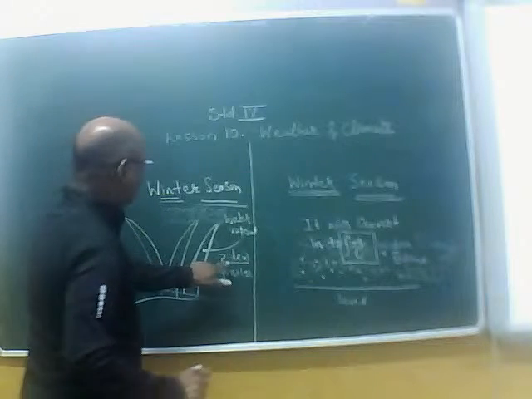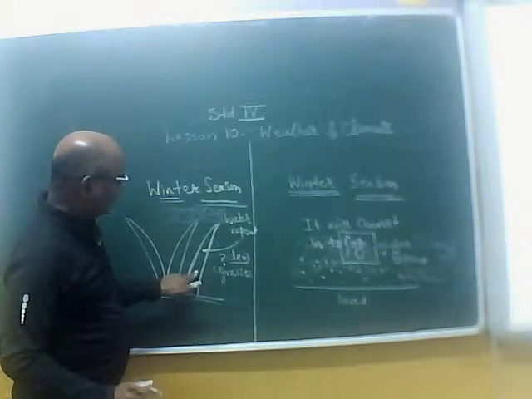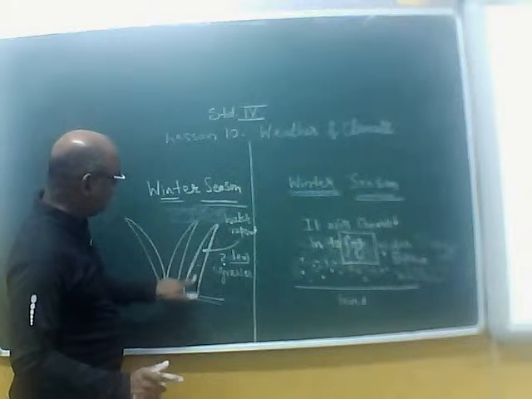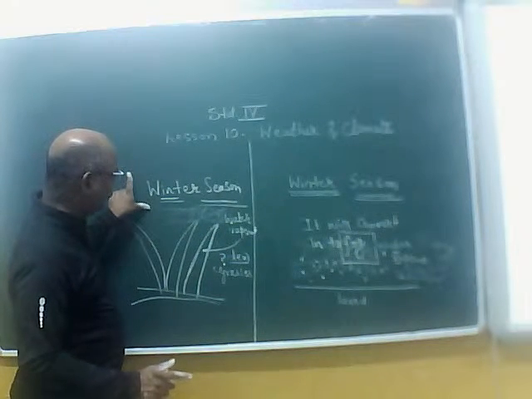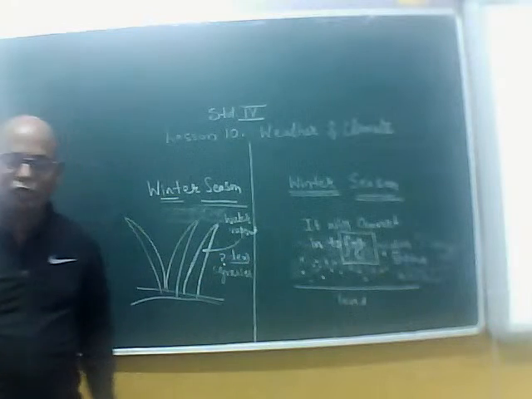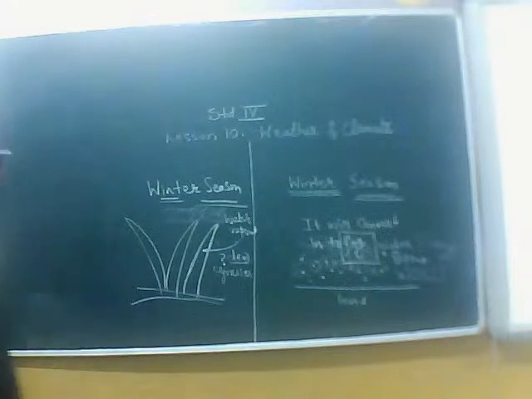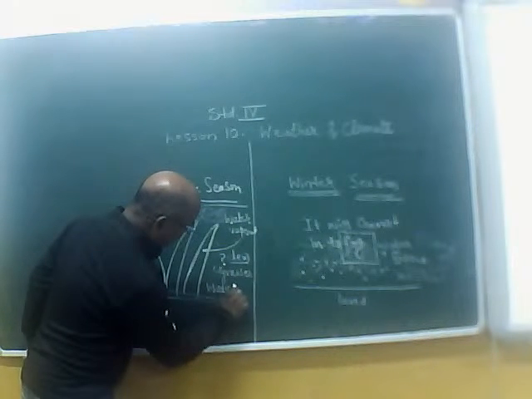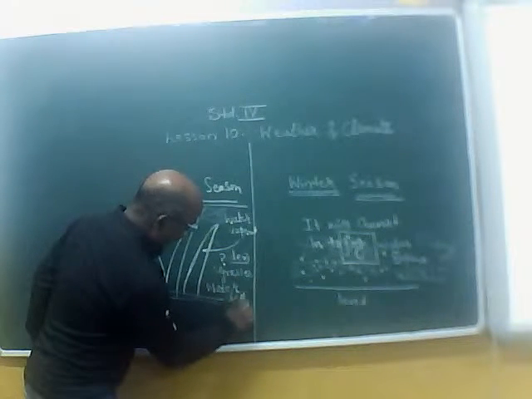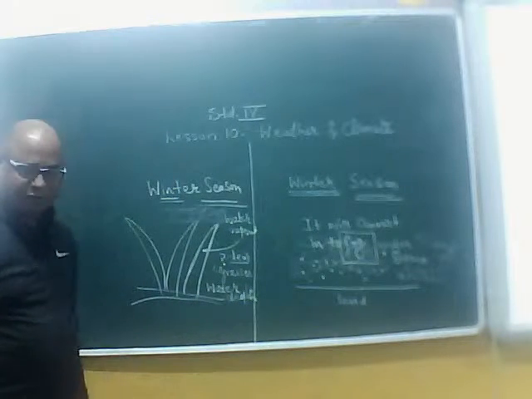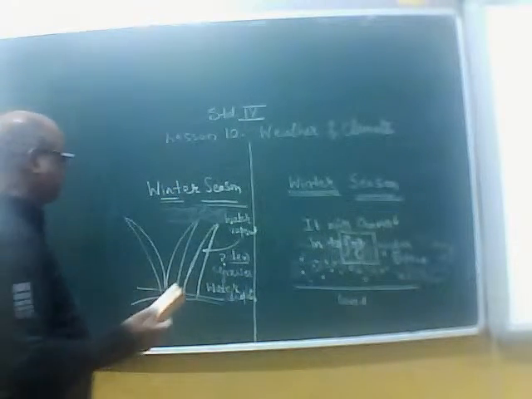Dew will be formed on the surfaces of the grasses. Due to very cold temperature, water vapor will convert into dew. Dew means water droplets. Very good, Navya. So water droplets will be formed. That is dew. Okay, now suppose third question.